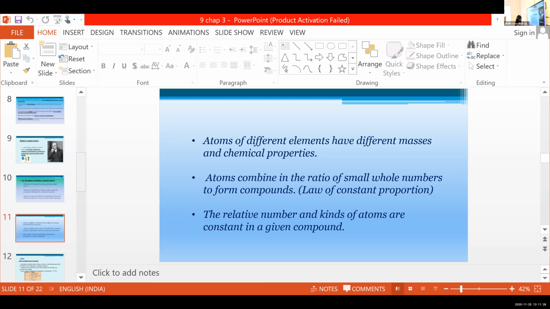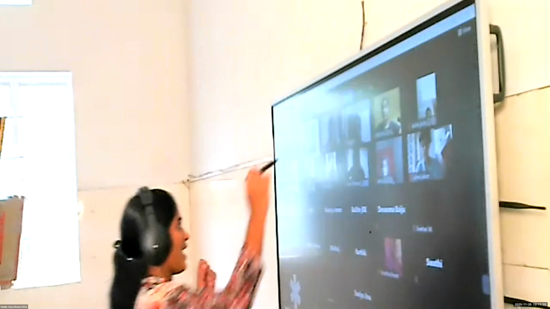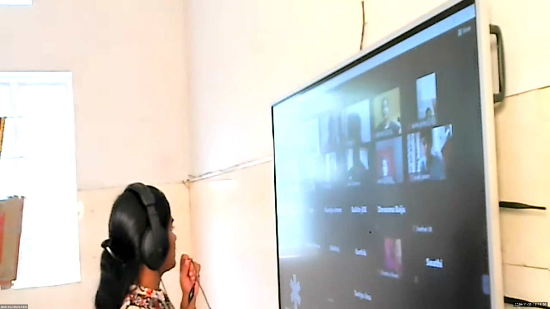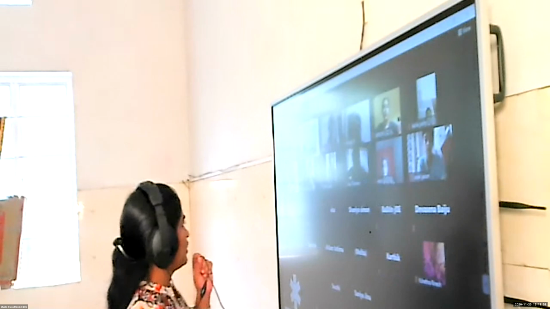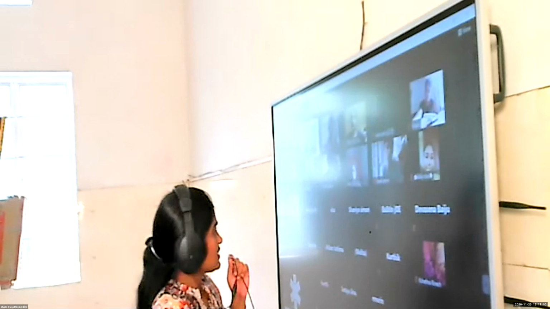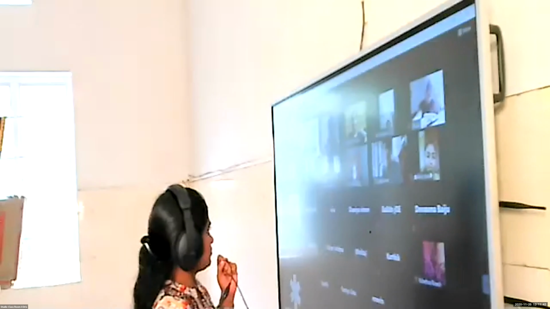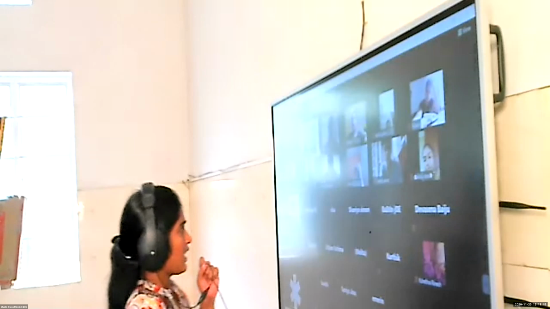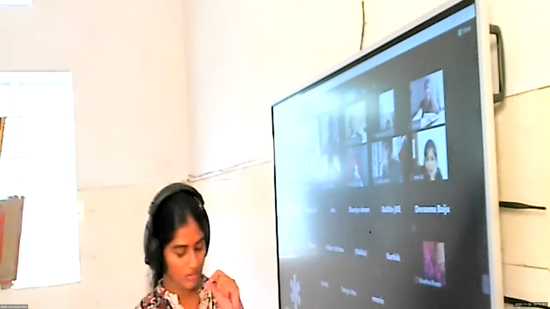Then we are moving to the next topic, atom. Have you ever observed a mason building walls? Yes or no? So what's the basic unit of that building or wall?